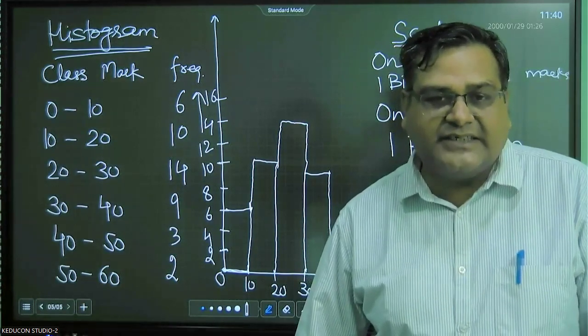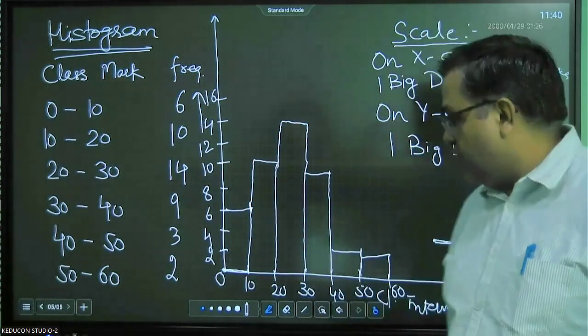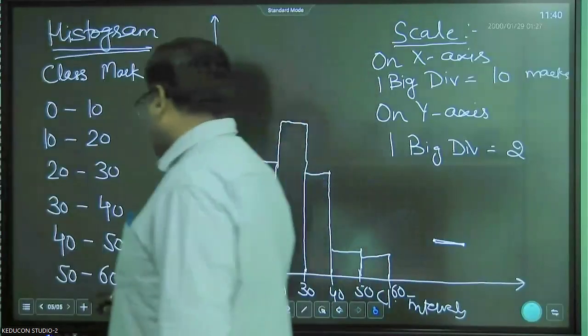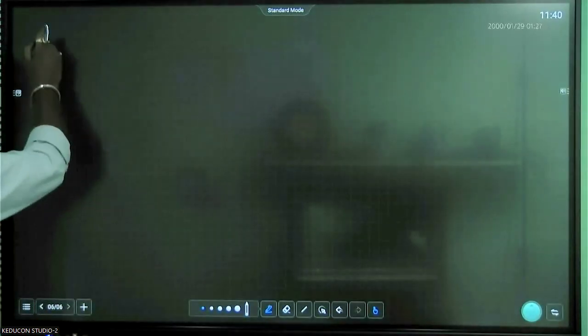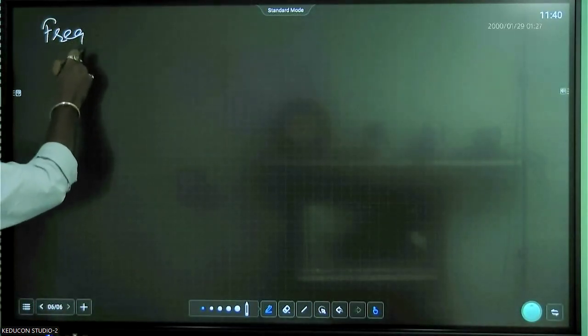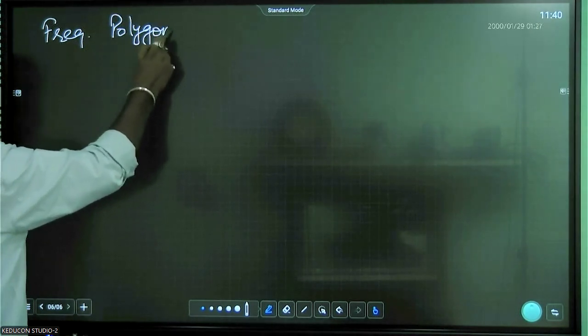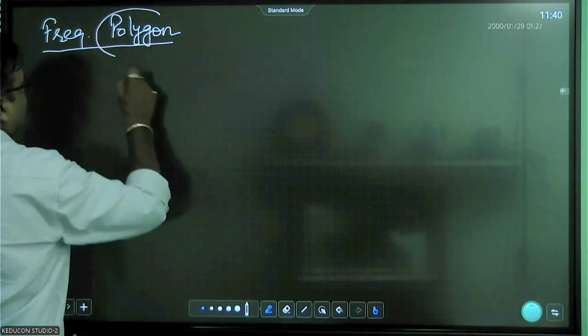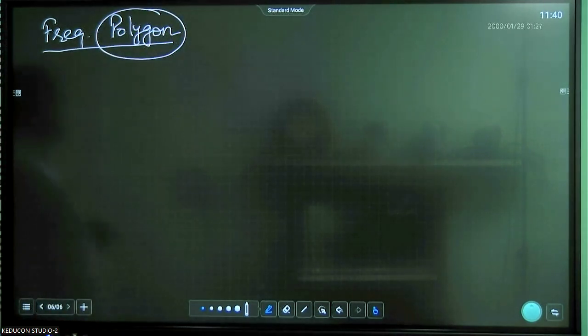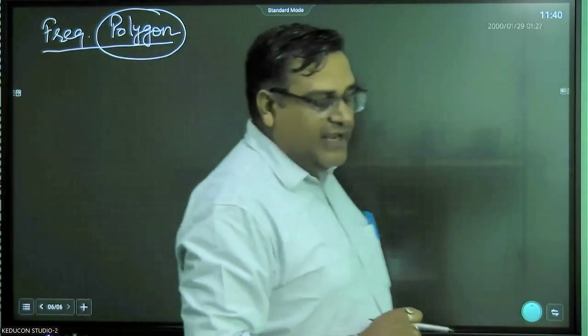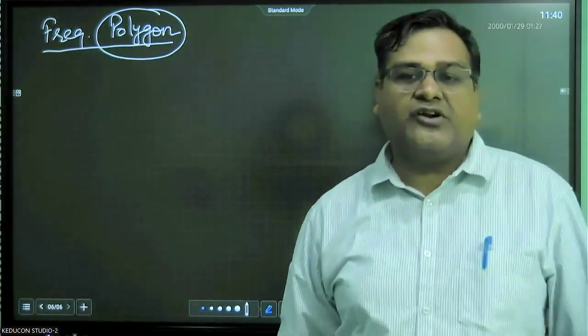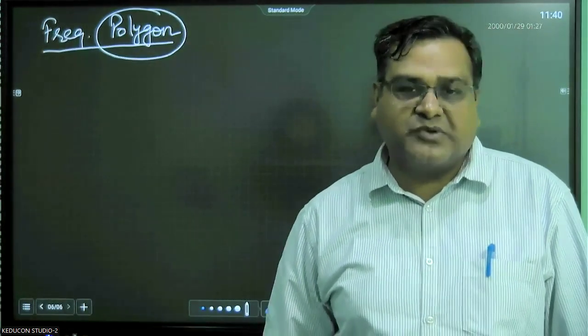Then we have the third type of graph, that is a frequency polygon, right? What is a frequency polygon? As the name suggests, it's a polygon. What is a polygon? Any closed figure of 3 or more sides is known as a polygon.